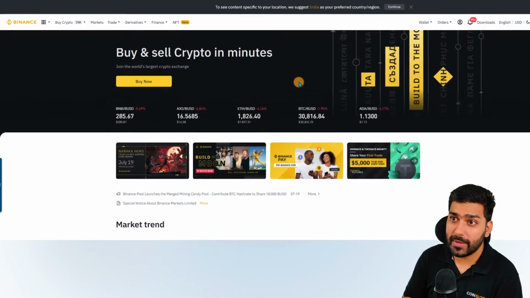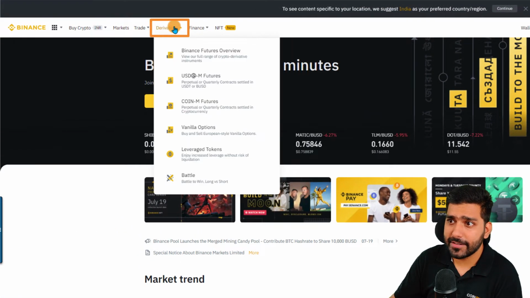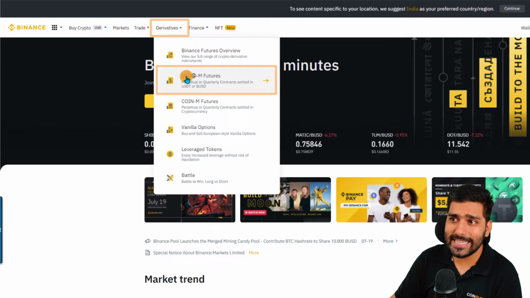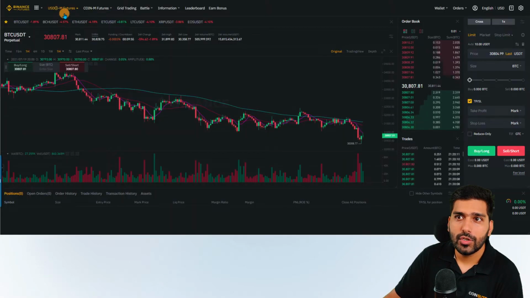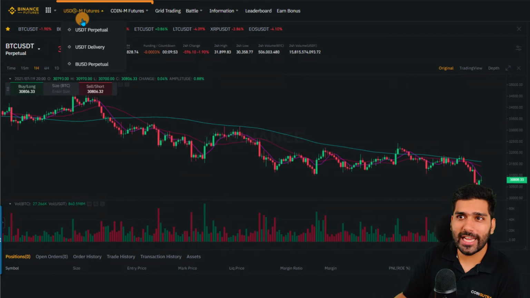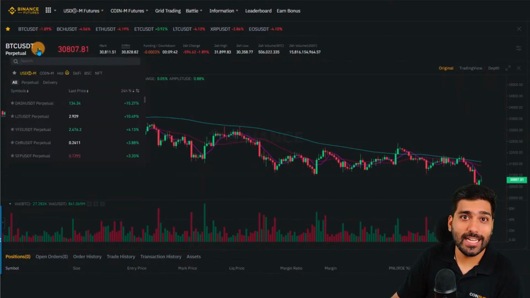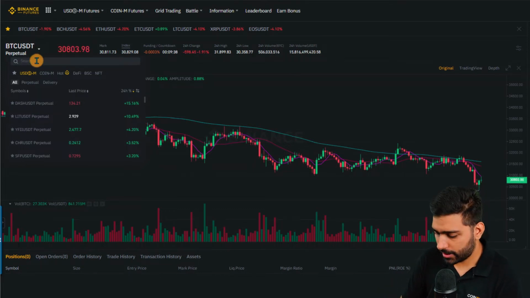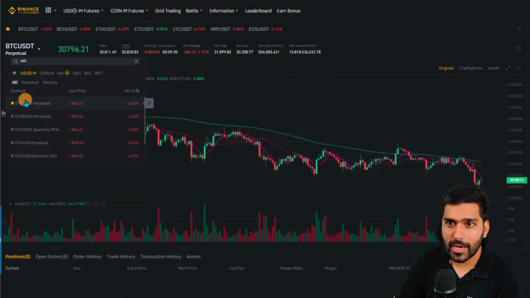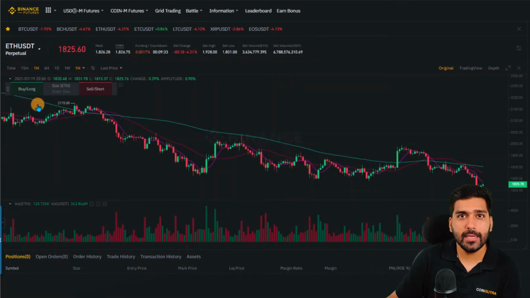Once you are on your Binance account, click on Derivatives and click on USDM Futures. Binance offers majorly two types of futures contracts, USD based and coin based. We will discuss this in a separate video. So let's focus on the short selling part only. You can short sell BTC through BTCUSDT perpetual, but let us use the Ethereum contract for this video. So I'll be short selling ETHUSDT perpetual.